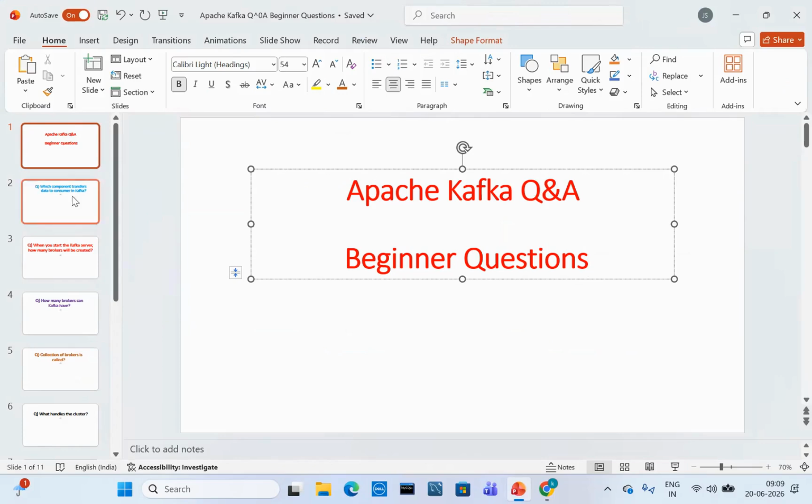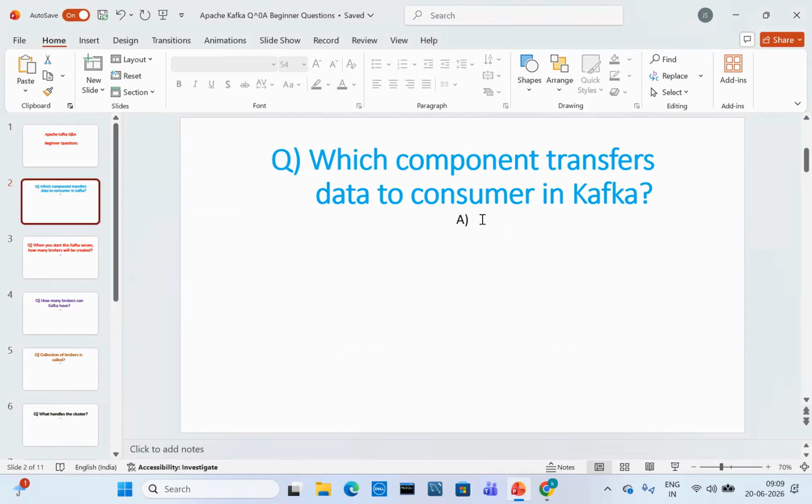So let's get started. First one: which component transfers data to consumers in Kafka? Tell me guys.